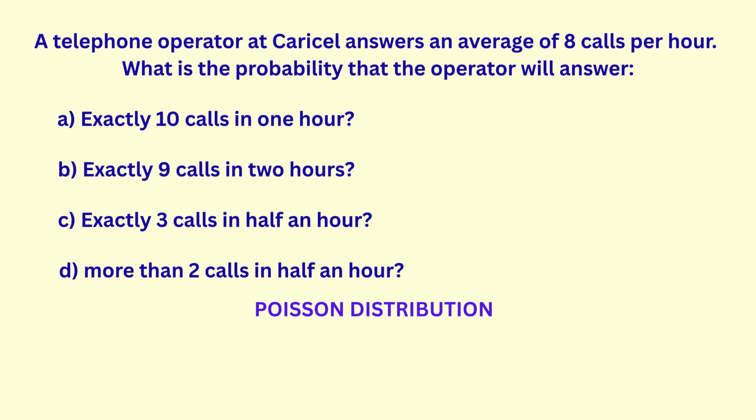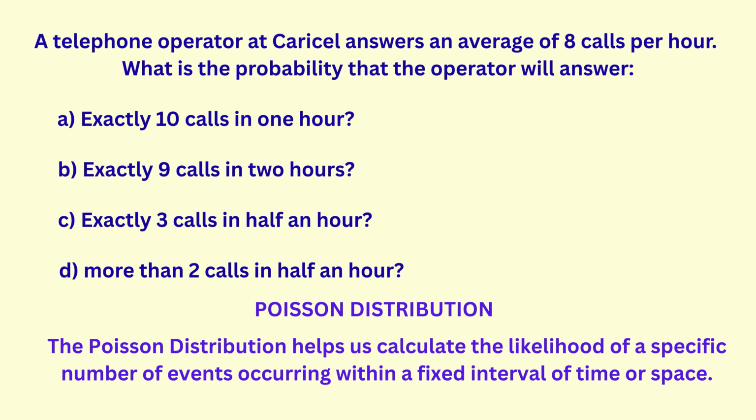This is a classic case of the Poisson distribution. The Poisson distribution is a discrete probability distribution that helps us calculate the likelihood of a specific number of events occurring within a fixed interval of time or space, provided that the events occur independently and the average rate is constant. In this case, our events are the phone calls, and the interval is time.